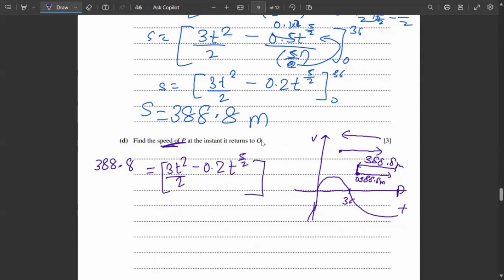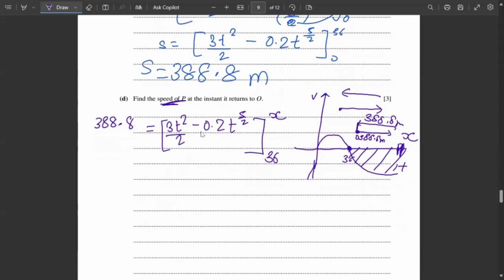And the other thing we know is we don't know at what time it reaches. Let this be x. But we know that this is 36. That means the area under the graph should be somewhere here. So now let us solve this. 388.8 is equal to 3x squared upon 2 minus 0.2 x raised to 5 by 2 minus, now if you put 36 here, we have already put 36 and we know what the answer is. The answer is 388.8 meters.